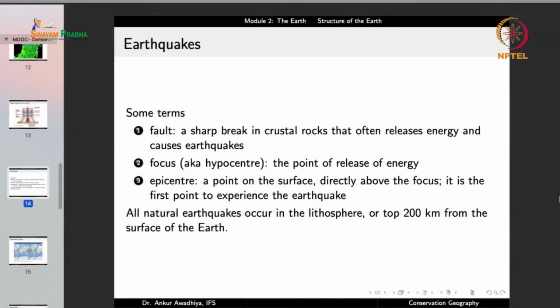All natural earthquakes occur in the lithosphere. Lithos is rock, so this is the rocky sphere or the solid portion, because typically you will not have breaks in the liquid portions or the viscous portions. So all natural earthquakes occur in the lithosphere, or the top 200 kilometers from the surface of the earth.